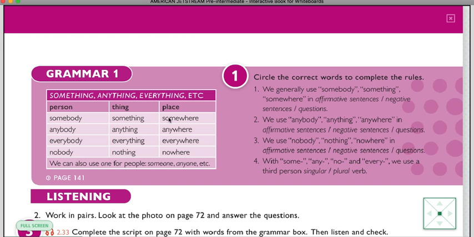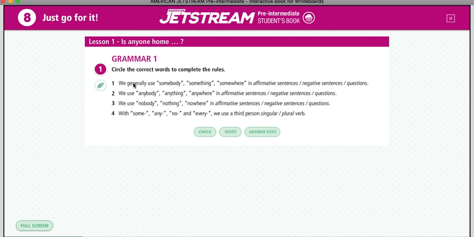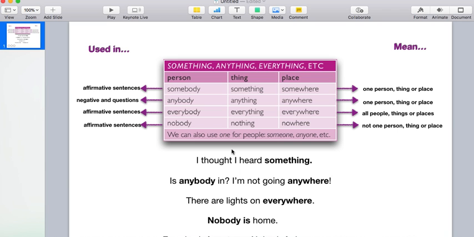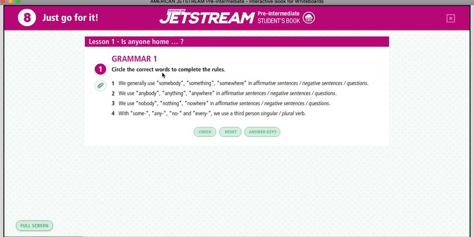Then we are going to go back to the book, and here we can also use one for people, like someone, anyone. That is like somebody and someone, like synonyms, right? So here we have some sentences. Okay, this information is important, so you can take a picture or write some notes in your notebook, and when you finish, please solve this.